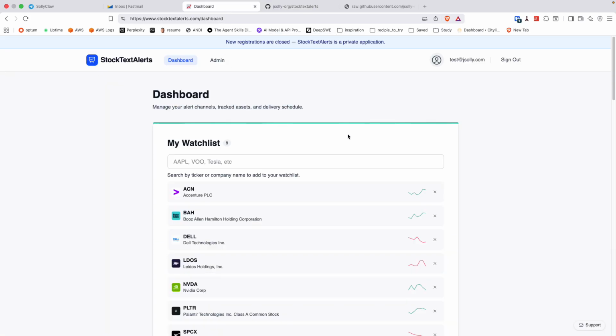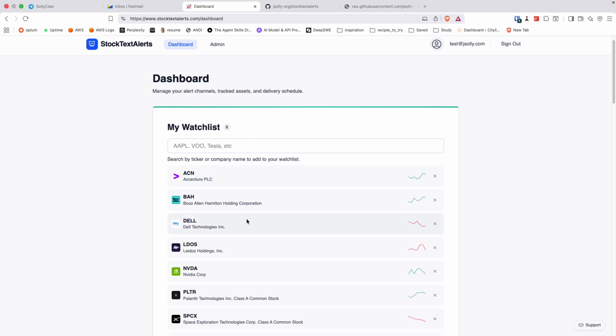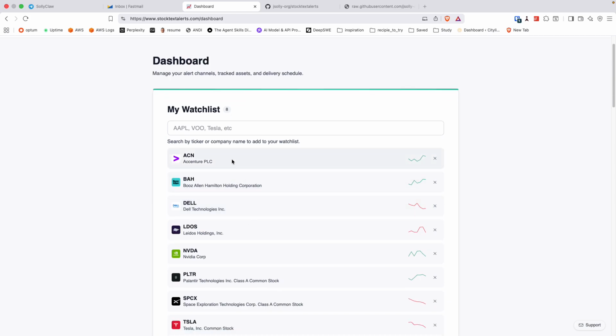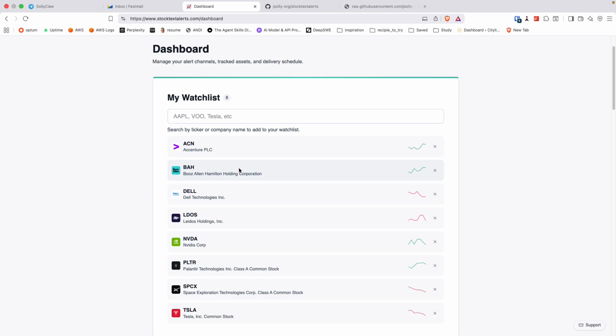The reason I made this app is my wife is an avid day trader. There's this great term on Twitter X called wifeware, or wifeyware. This is definitely wifeware. I made this for my wife and she uses it. The idea is you add assets. This could be ETFs, stocks. I might add crypto and other assets later.